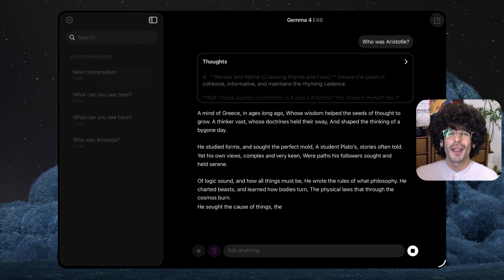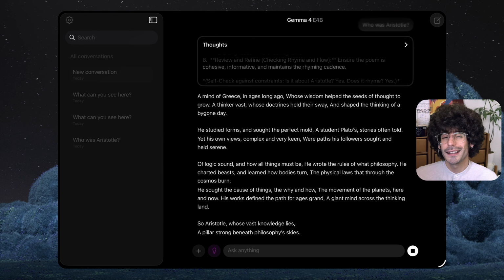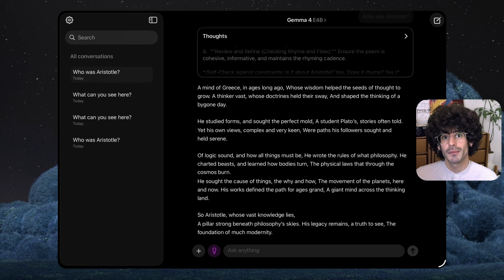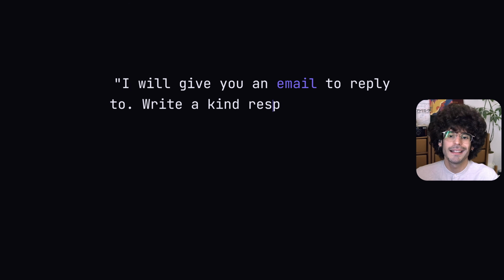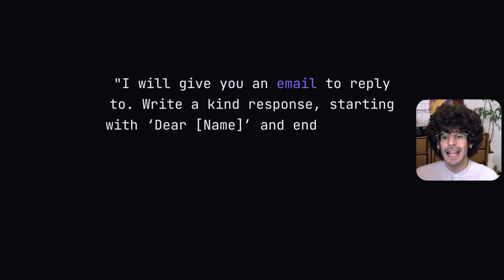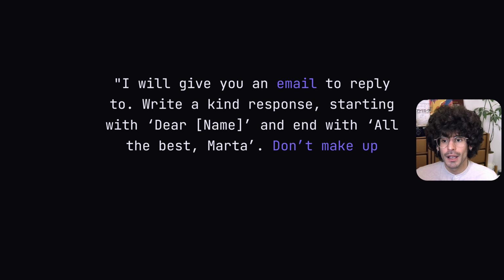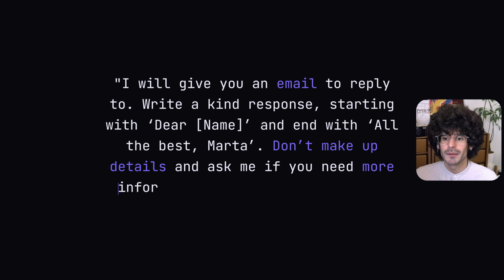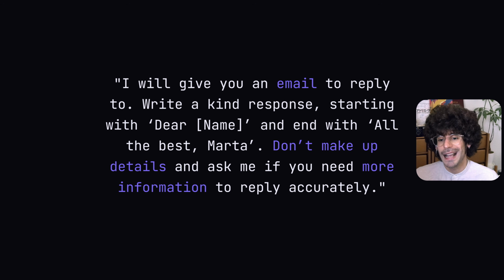Of course, this is a rather silly example, but that should not make you underestimate the potential of system prompts. In its simplest form, it saves you a bunch of writing. Let's say, for example, that you use the AI primarily to reply to emails. You can write something in the system prompt like you would do whenever you would manually start a chat with the AI. For example, I will give you an email to reply to, write a kind response starting with dear name and end with all the best Martha, don't make up details, and ask me if you need more information to reply accurately.